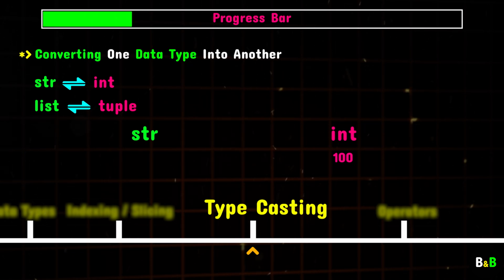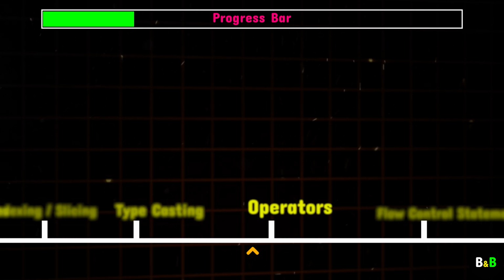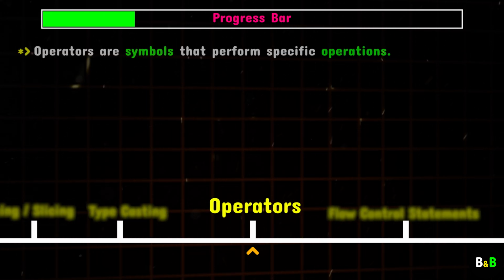All right, now that we've covered the basics like variables, data types, and typecasting, it's time to move on to a very important topic: operators in Python. Operators are essentially symbols that perform specific actions on one or more pieces of data. They're like the tools in our programming toolbox, helping us manipulate data and control how our code behaves.